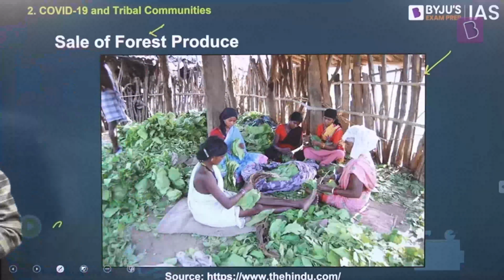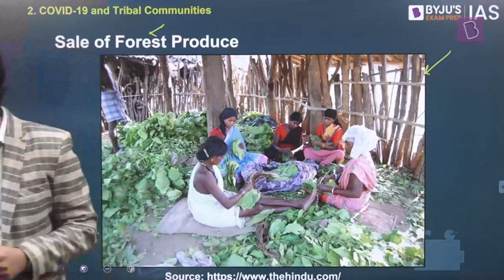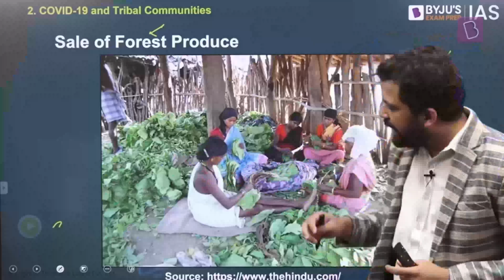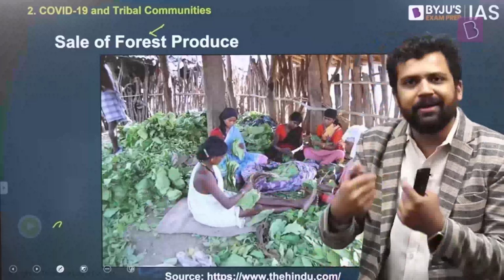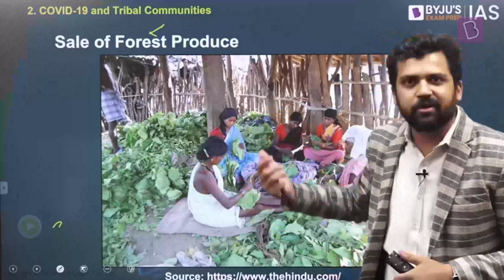Yeah, Sonali has got it right. Tendu leaves for beedi manufacturing. Some people have talked about bamboo products, cabbage. This is not cabbage. This doesn't look like cabbage. So maybe the resolution of the image is not good, but this is an unexpected answer. So basically, these are some female tribal members. They have collected tendu leaves, and from that they're making beedis. Beedi cigarettes, the poorer cousin of the cigarette, maybe. So they are manufacturing that, producing that, and they sell it in the market.